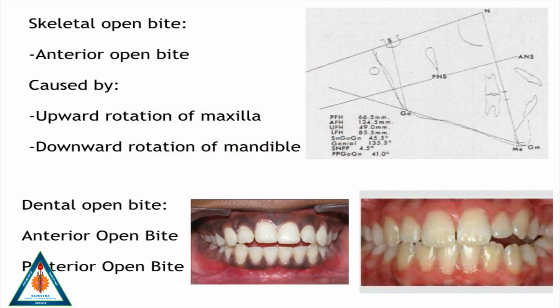Skeletal open bite. Skeletal open bite is normally an anterior open bite caused by an upward rotation of the maxilla or a downward rotation of the mandible. A dental open bite can be further classified into an anterior open bite and posterior open bite.